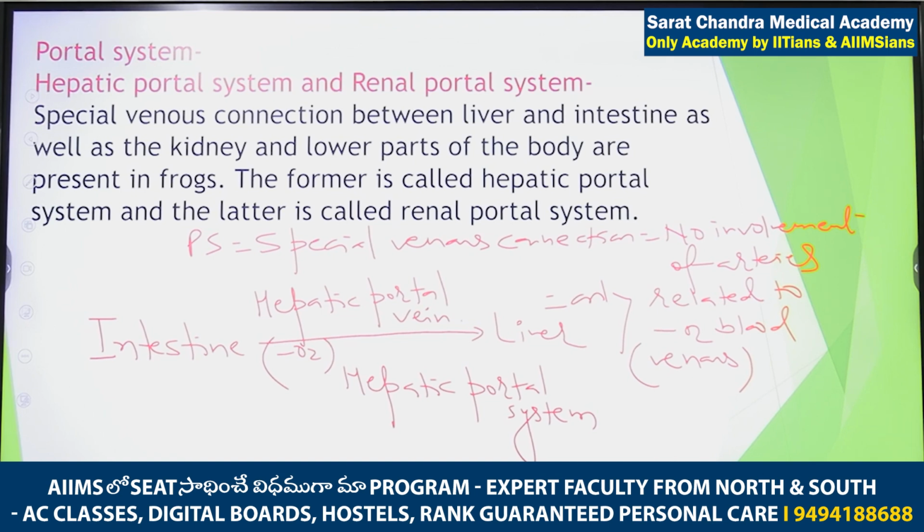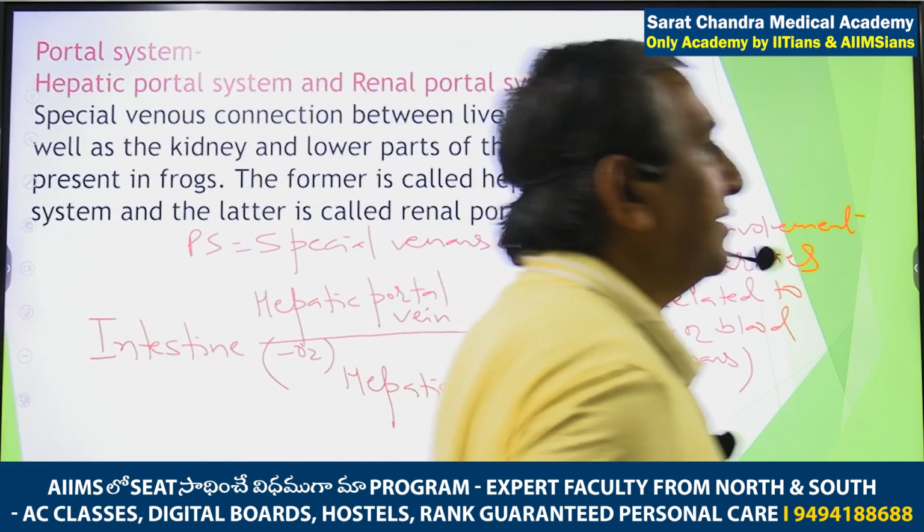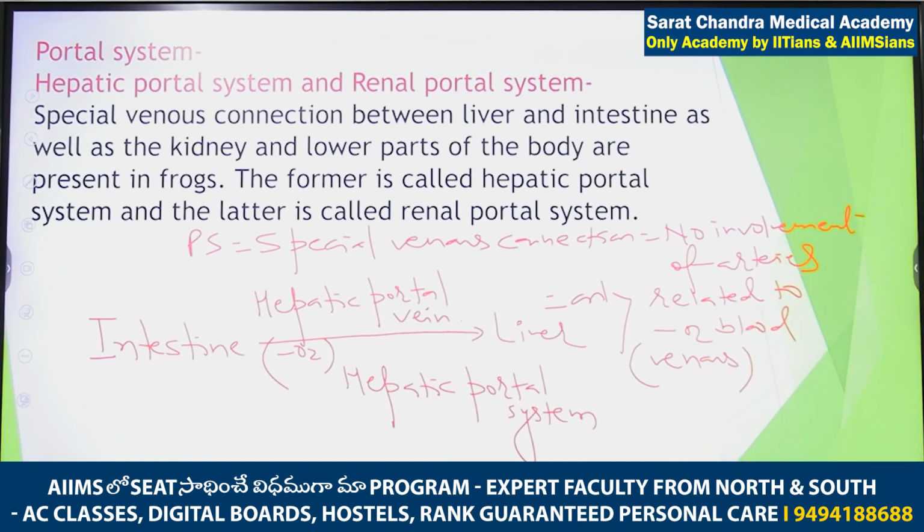What is the profit of this system? Why is this system present? In human beings, there is no hepatic portal system. It is present in frog, lower. We are coming in the mammals, they are coming to the amphibia. So why is this portal system present in frog? So what is the target of this portal system? Try to imagine, because the examiner can ask anytime.